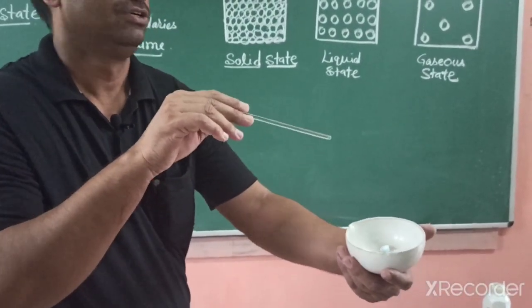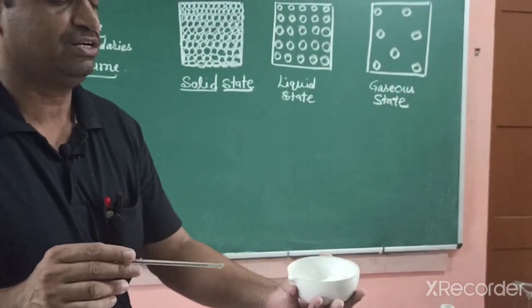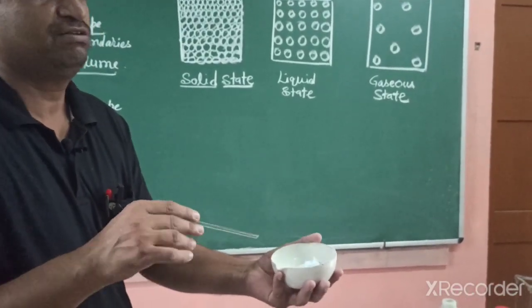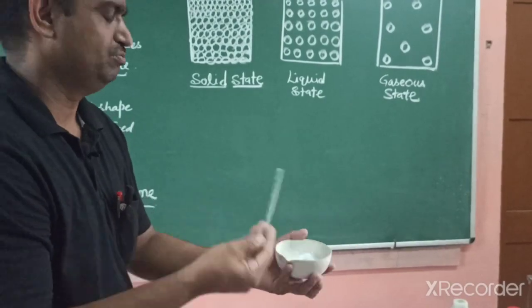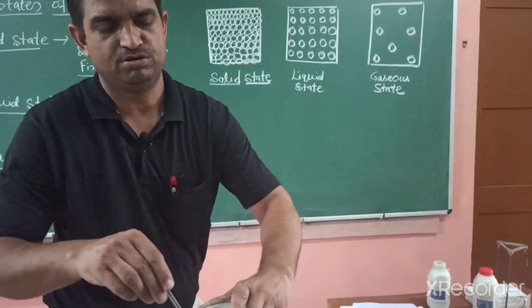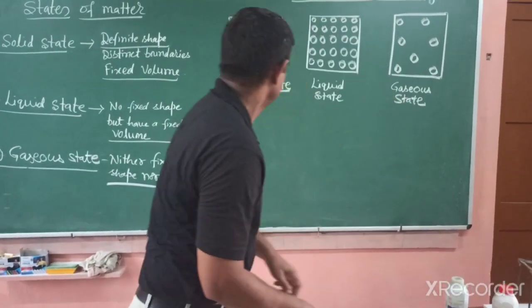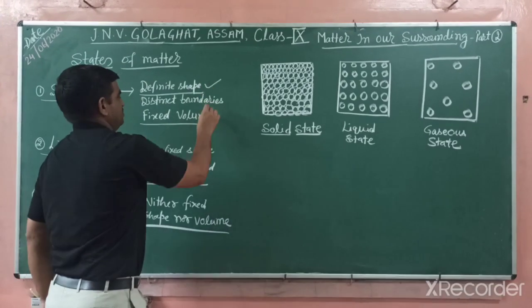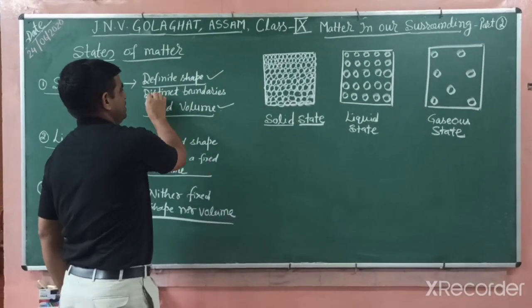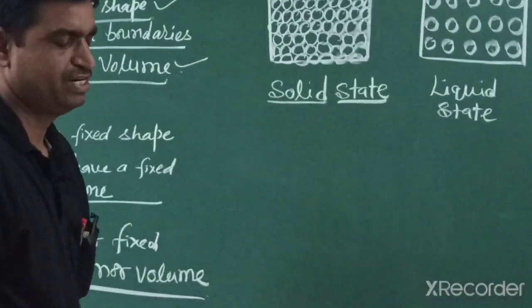Diffusion is a process of intermixing of particles in each other. But when we mix them, they remain separate. This indicates solid state has definite shape, fixed volume and distinct boundaries.